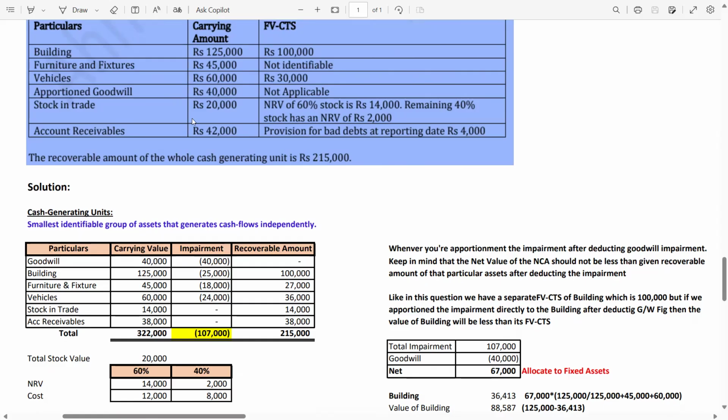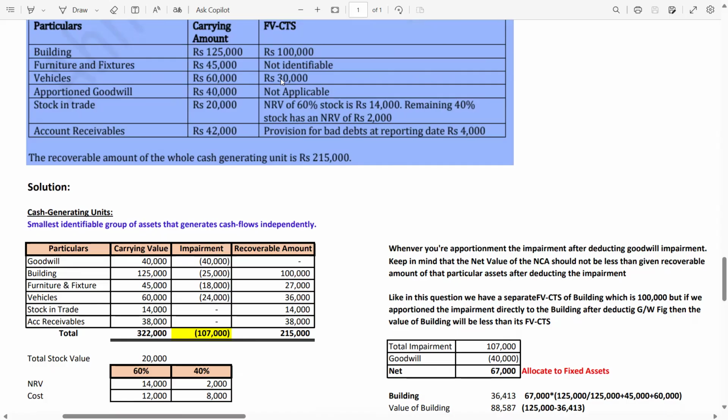Now the building is 1,25,000. But for the building, we have a fair value less cost to sell, meaning the recoverable amount, of 1 lakh. So the impairment is 25,000. Now furniture and fixture is 45,000. No fair value means no recoverable amount, so we have to apportion the impairment. Don't worry, I will tell you each and everything.